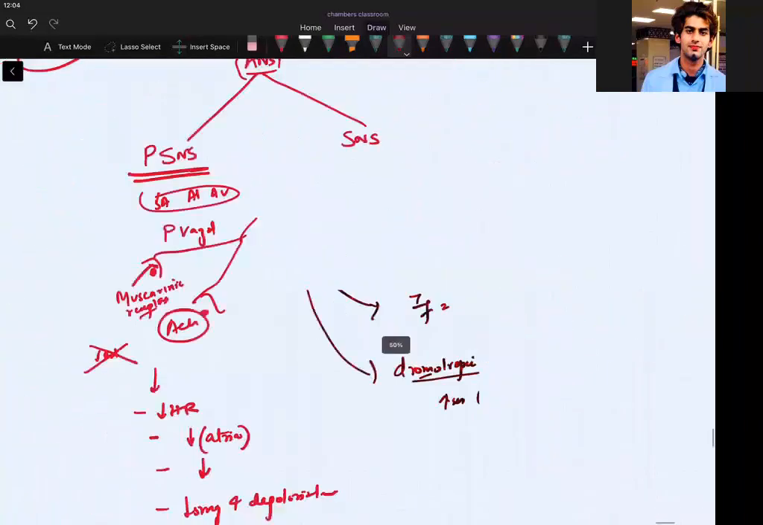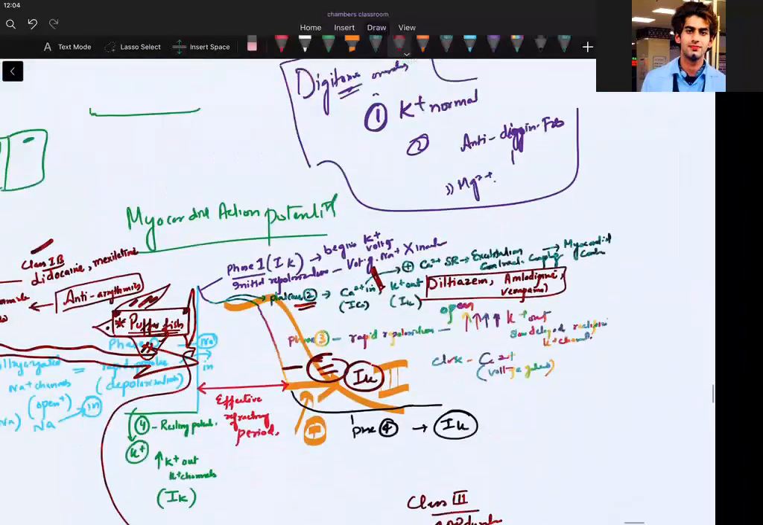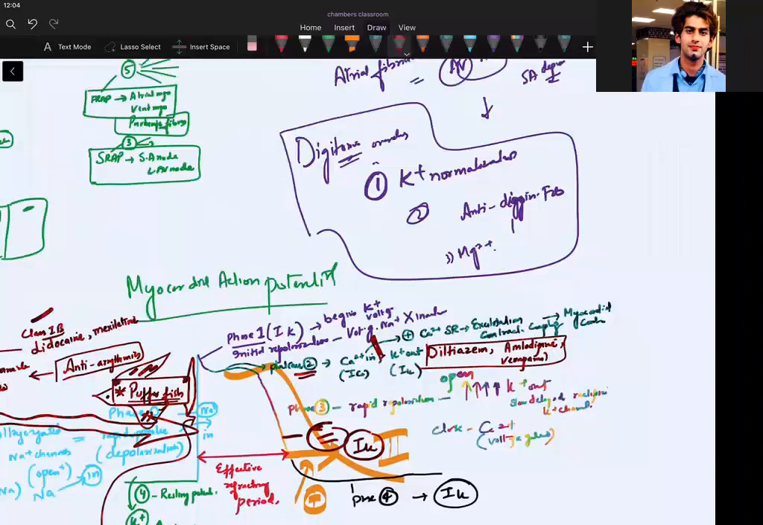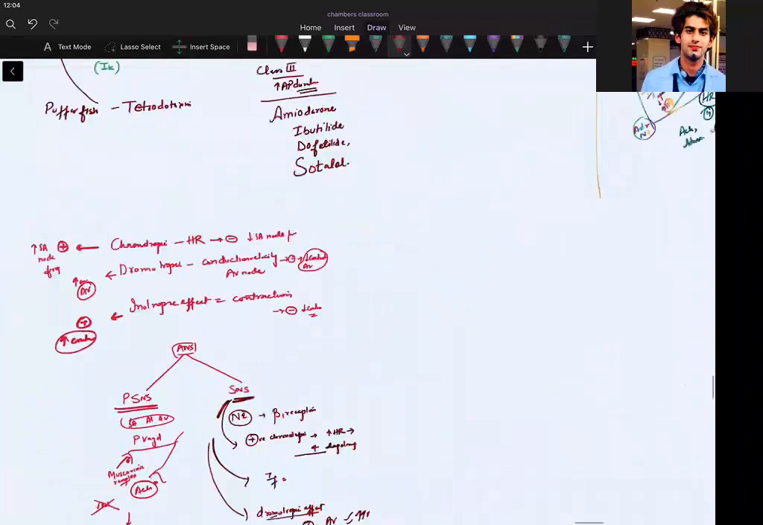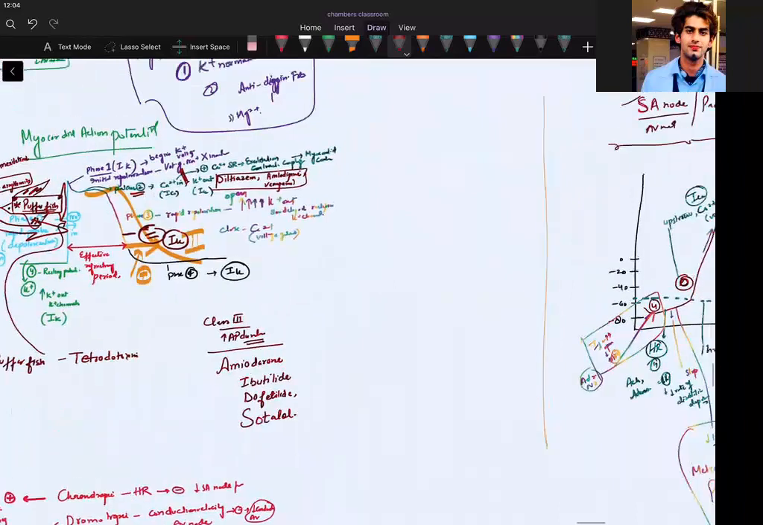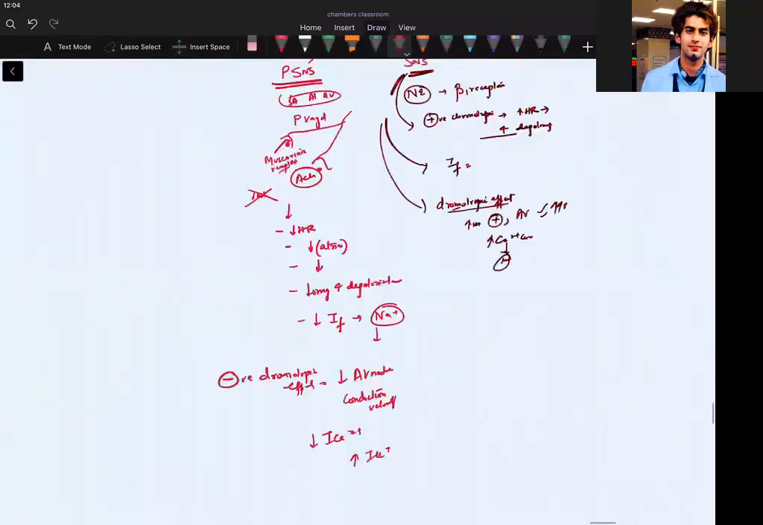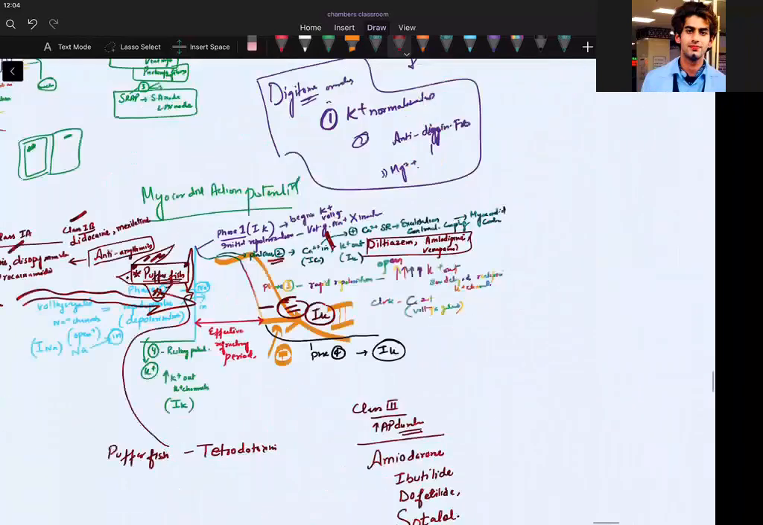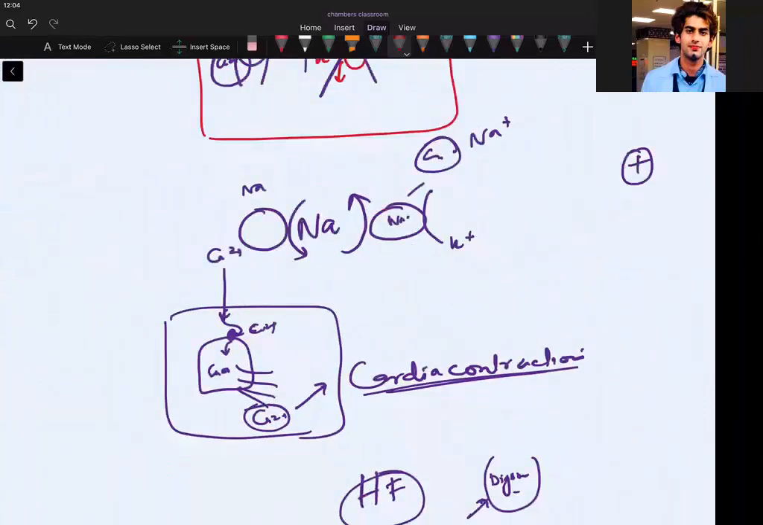So have you understood this digitalis concept? Digitalis is telling me that I am increasing the force of contraction by inhibiting the sodium potassium ATPase. I will repeat this for you because we have discussed dromotropic, inotropic, and chronotropic. Where is that diagram, by the way? Where did I write that diagram? Yeah. See what I am doing.